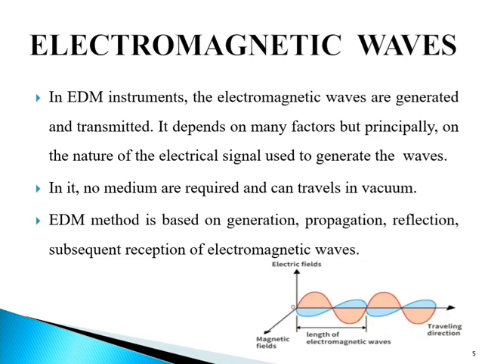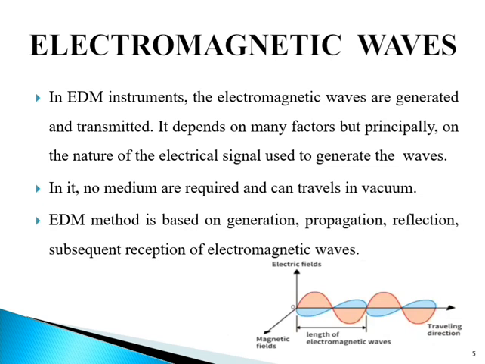Let's understand electromagnetic waves first. In EDM instruments, the electromagnetic waves are generated and transmitted. The type of electromagnetic waves generated depends on many factors but principally on the nature of the electrical signal used to generate the waves.